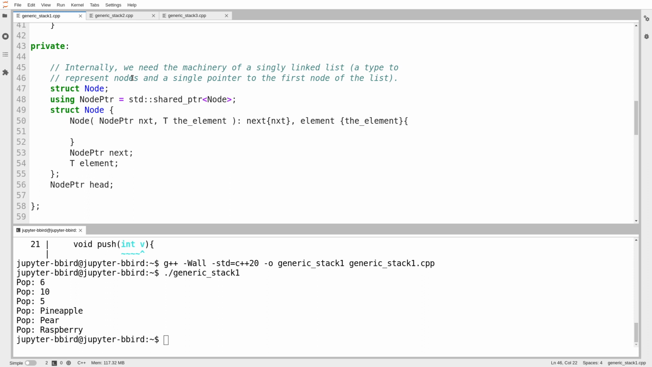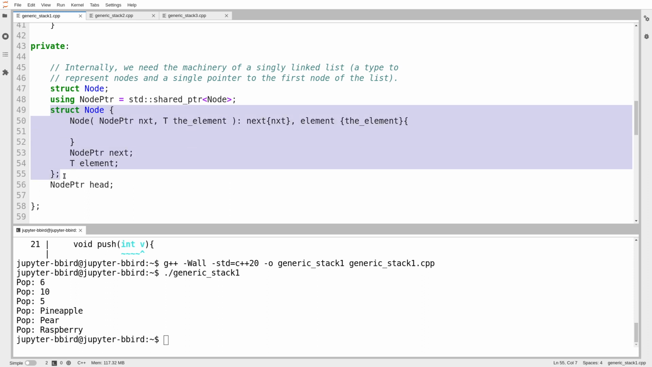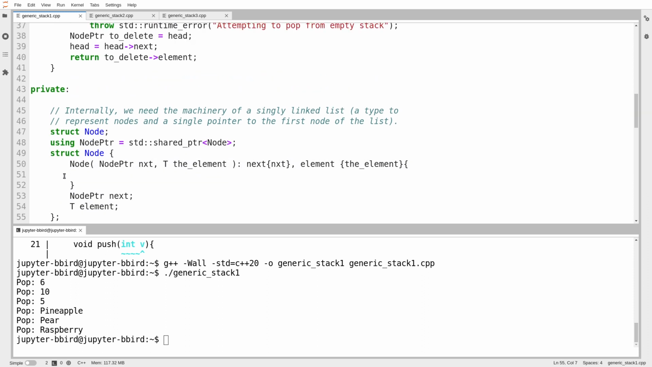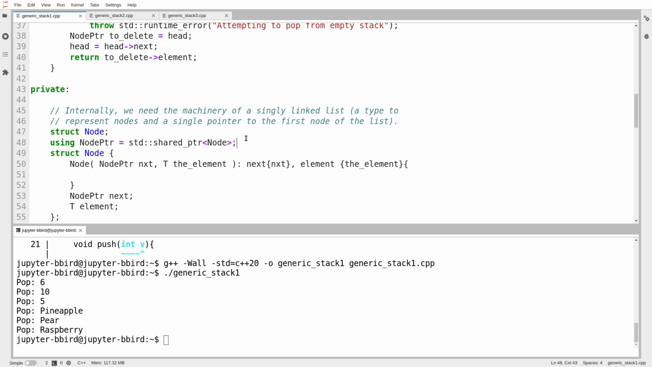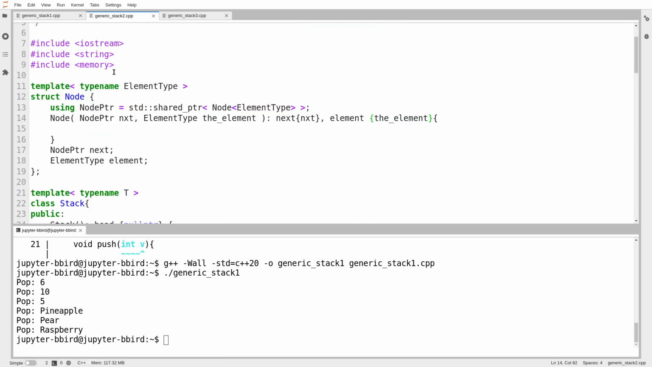But there are cases where you might want the node class to exist outside of the stack class. One example is maybe you have a lot of different data structures all using nodes, all representing their contents with a list, and therefore having the node type exist outside of the class might be a good idea. We need to talk about how that works with templates. It does result in a little bit more of a notational mess.